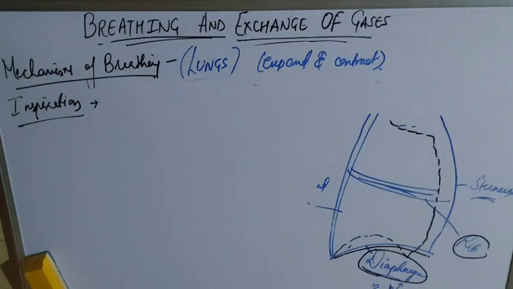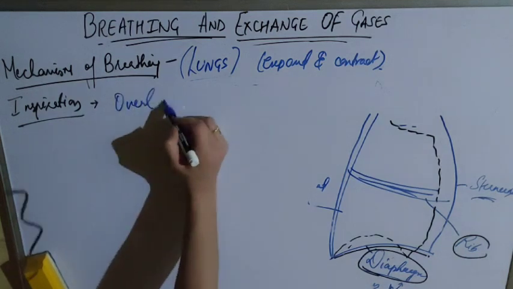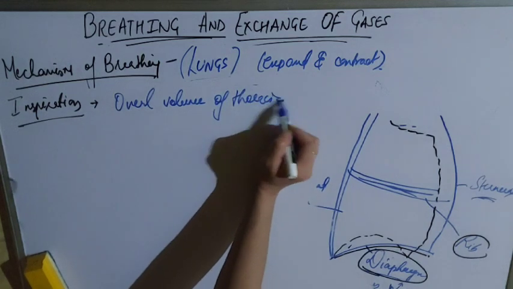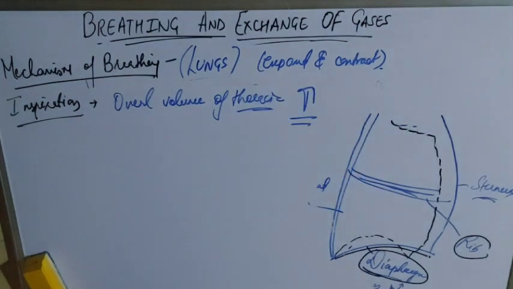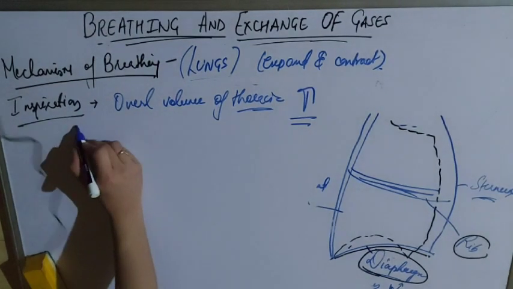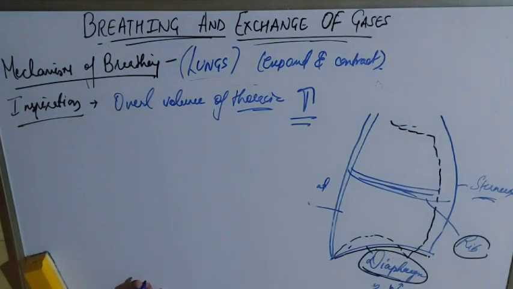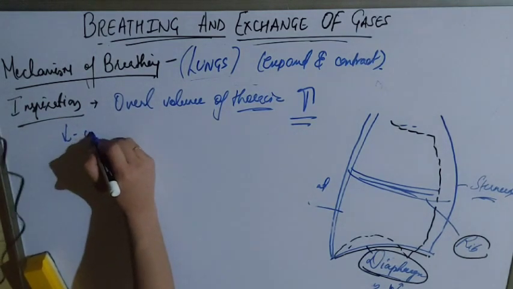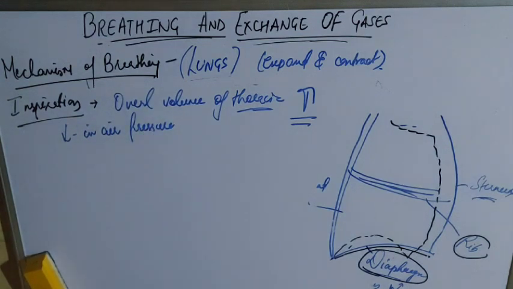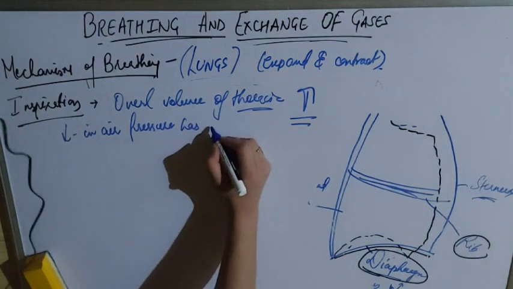How will it work? Now the overall volume of the thoracic cavity has increased, already to a high level, because all the muscles are acting together. As a result, what will happen whenever volume increases? Space is increased. Thus there will be a decrease in the air pressure in the lungs, because volume has increased. Now more space is there, so the air pressure has decreased.